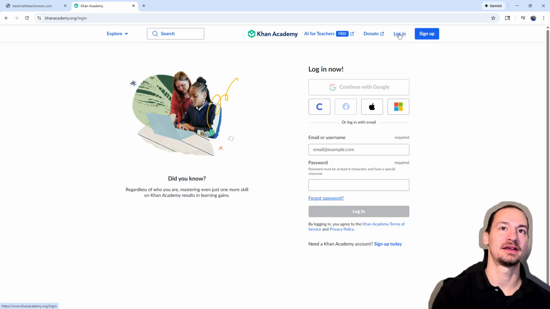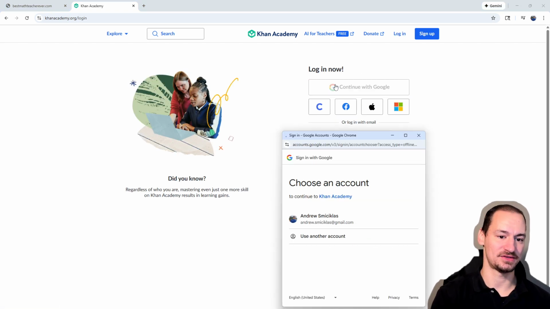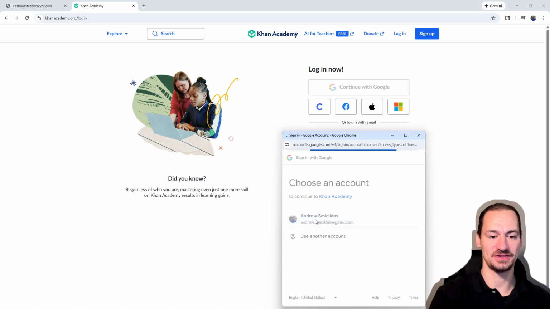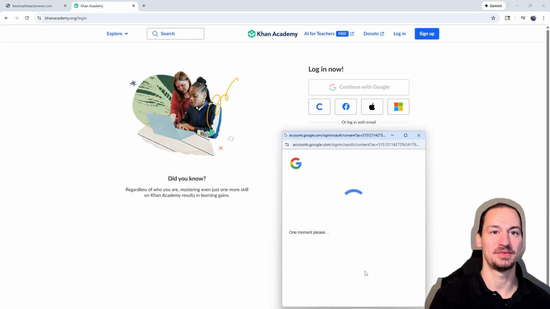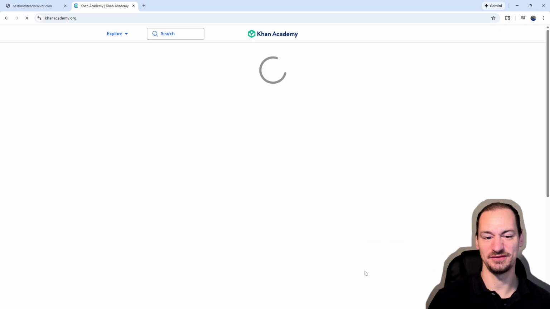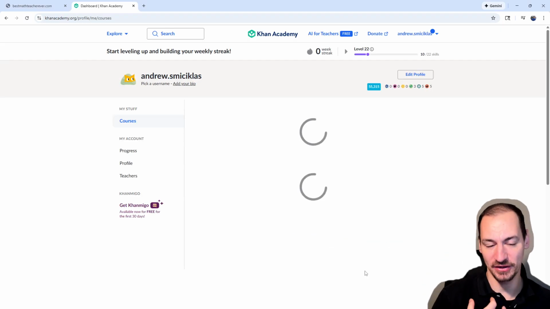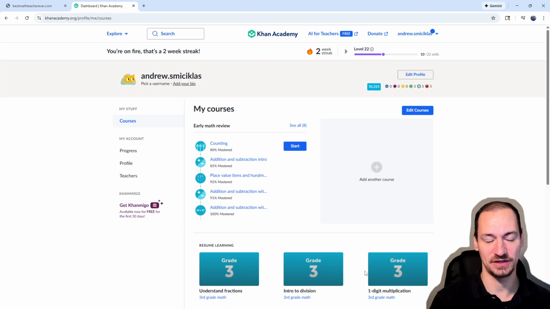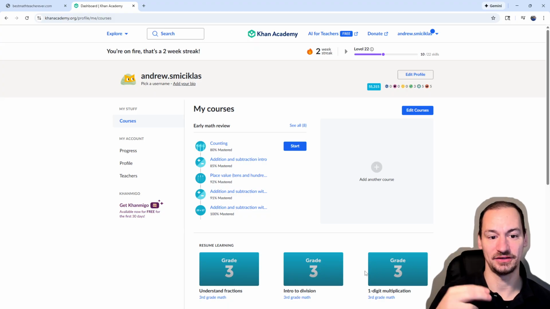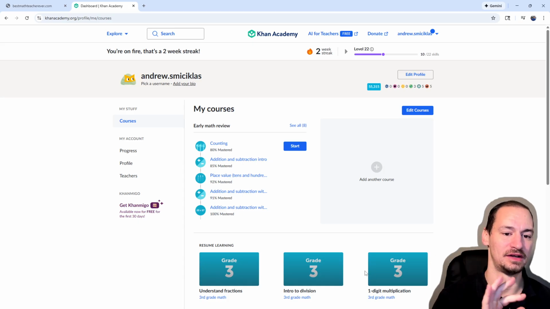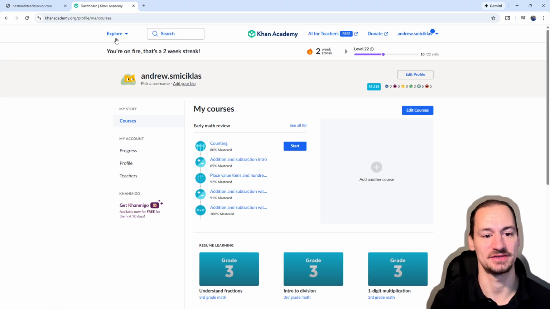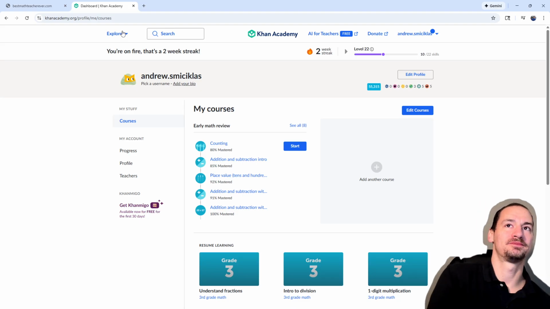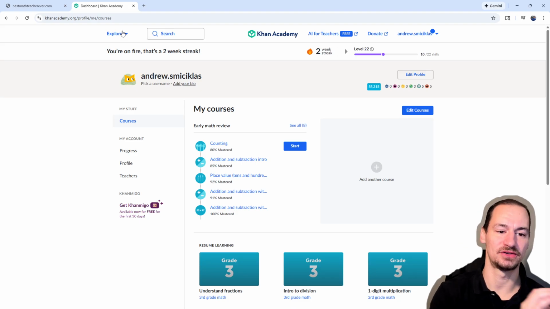You can log in using a Google account. So hopefully, you can just use the one that you would use to book a session with me. And I think keeping it all in Google is convenient. I'm building my own math practice website as well, and I allow you to log in using Google. So you might as well get a Google account so that way you can use it across all of these applications. But once you've logged in, it'll take you to your dashboard.